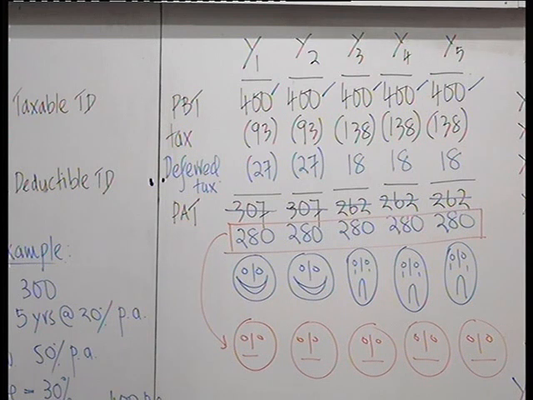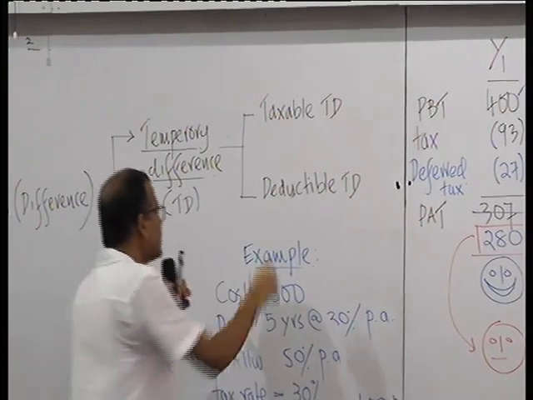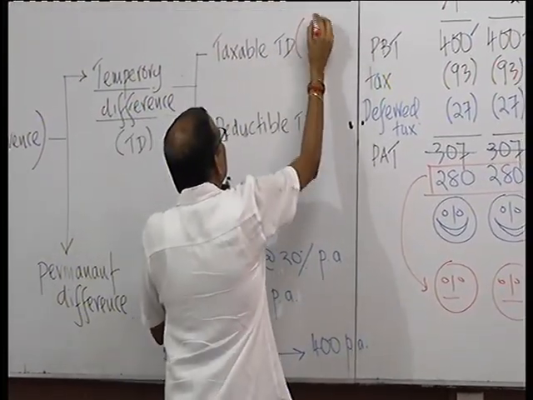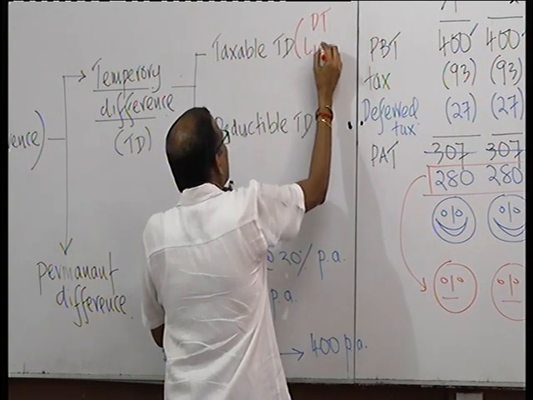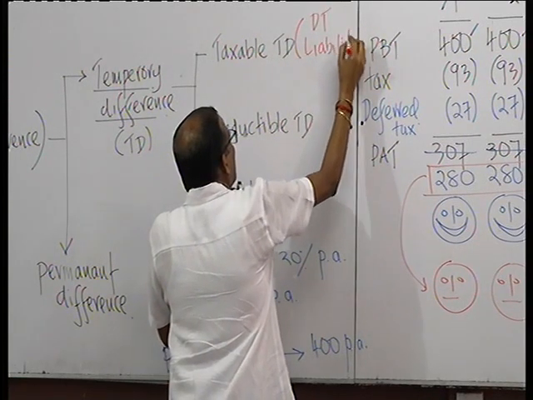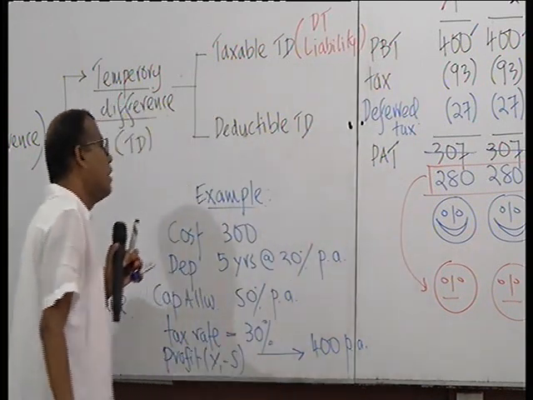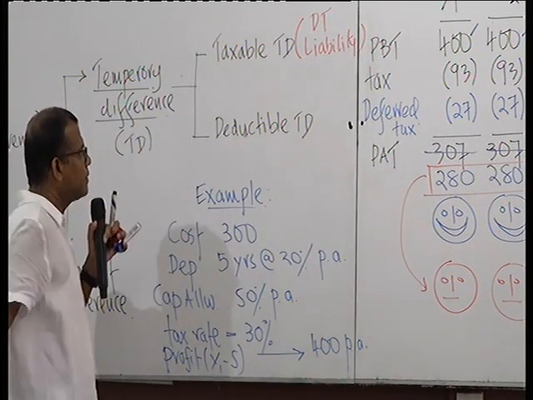So, deferred tax adjustment is needed for all temporary differences. When it comes to taxable temporary difference, it creates deferred tax liability and sets off later. This is an example for that.